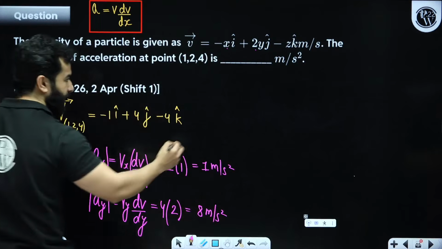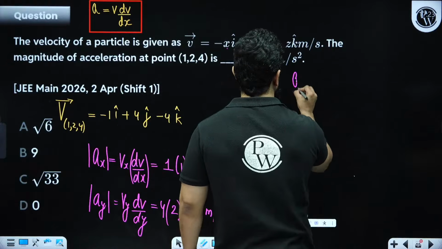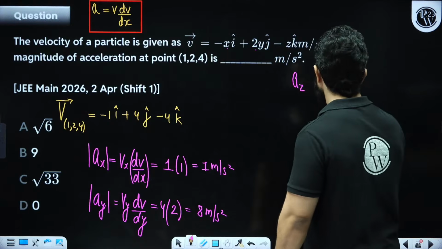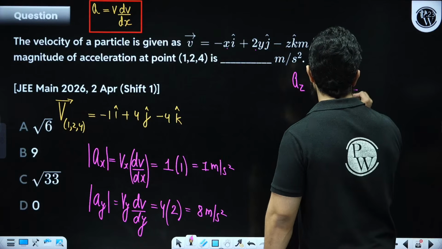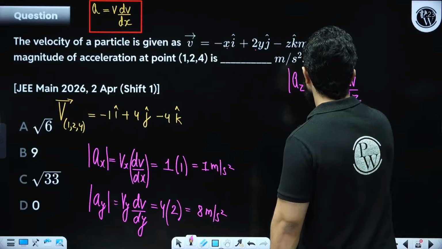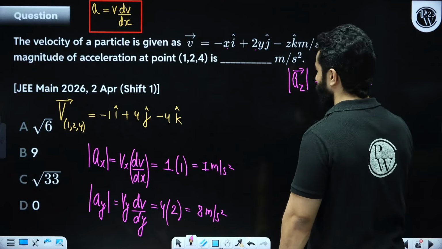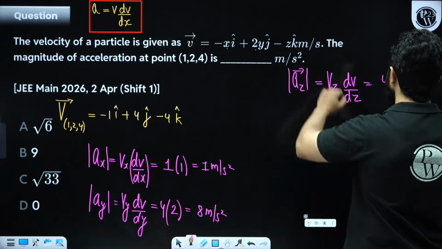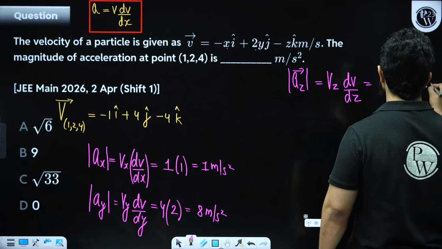And similarly, az will be vz times dv by dz. Again, I am only talking about the magnitude. So vz was 4 in magnitude and dv by dz is 1, so this is going to become 4.